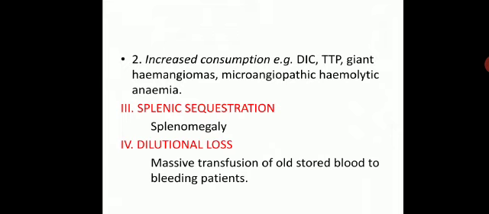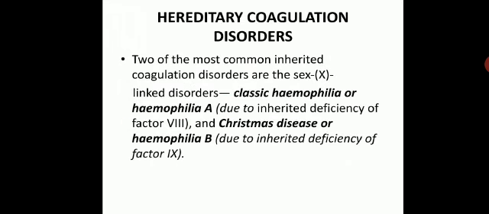In case of splenic sequestration, there will be thrombocytopenia. Because of splenomegaly, there will be a peripheral pooling of blood, or dilutional loss. When there is massive transfusion of old stored blood to bleeding patients, there will be thrombocytopenia.